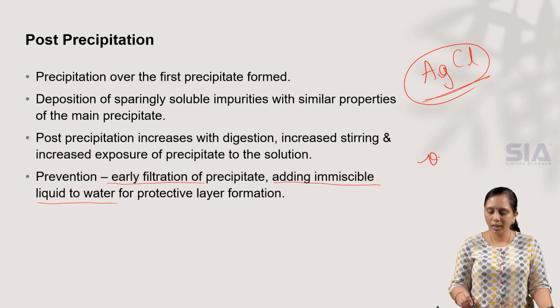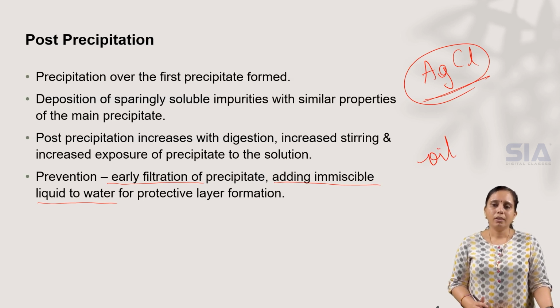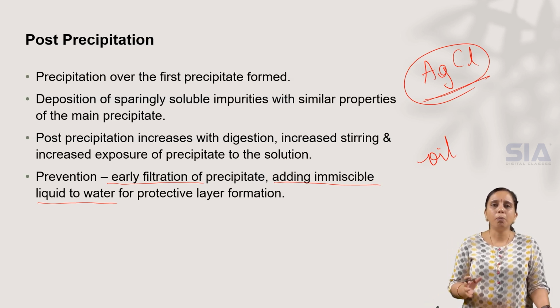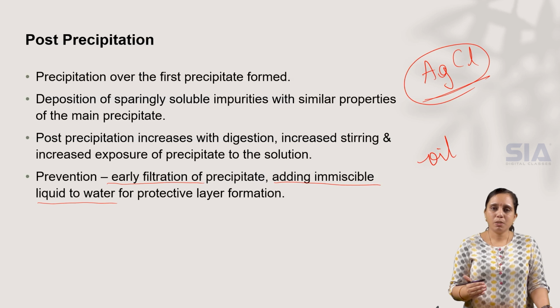Generally, oil and water do not mix. They are immiscible solvents. So adding such immiscible substances to water will form a protective layer around the first precipitate formed, and we can prevent formation of another precipitate over the first precipitate. This increases the quality of the precipitate and also its quantity. The amount of the sample substance we require will be increased.